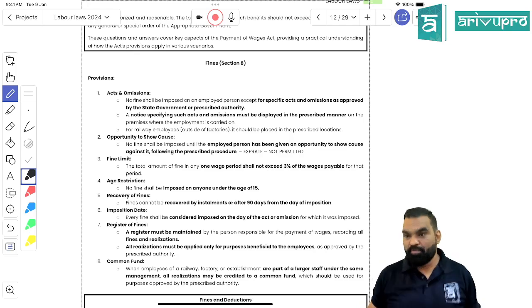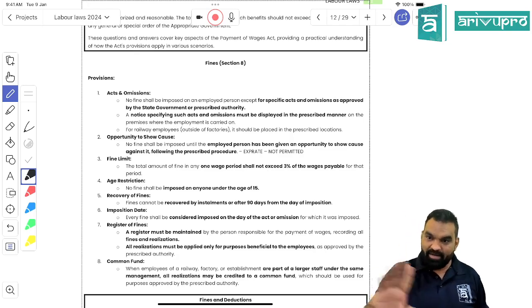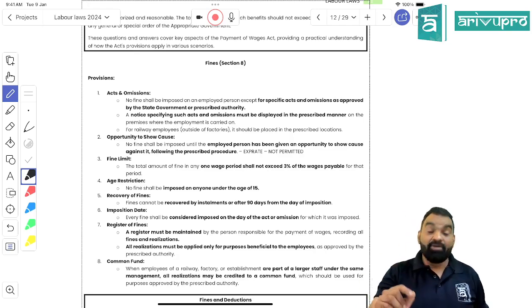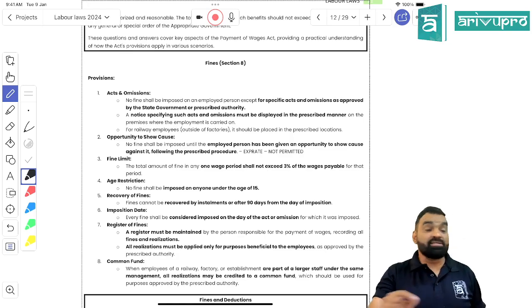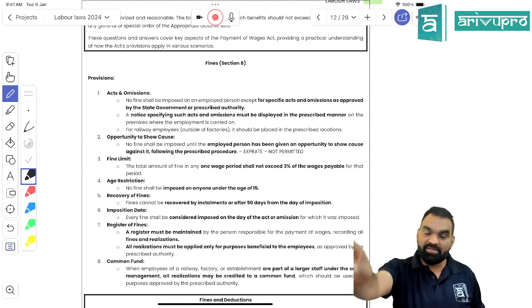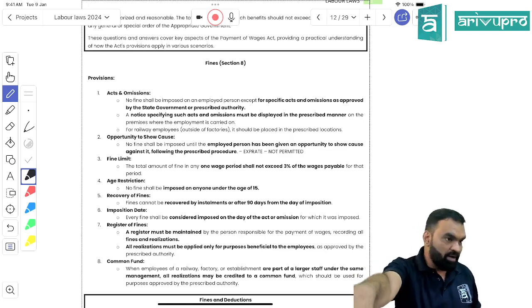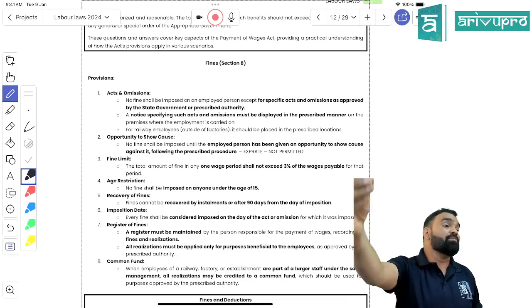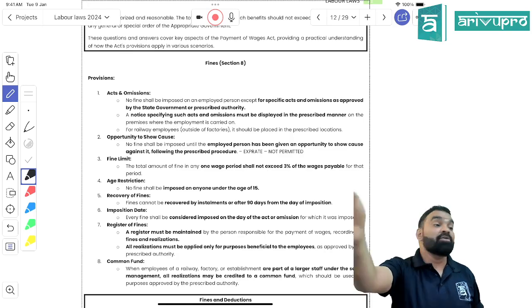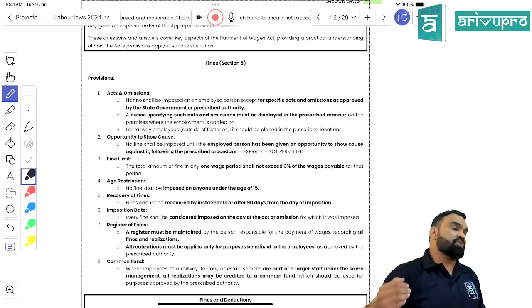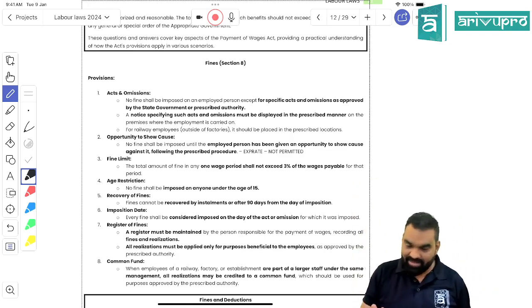Both parties should have a reasonable opportunity to discuss the imposition of the fine. If I am imposing a fine on her, I should give her a reasonable show cause notice as to why the fine should not be charged. Is it clear?